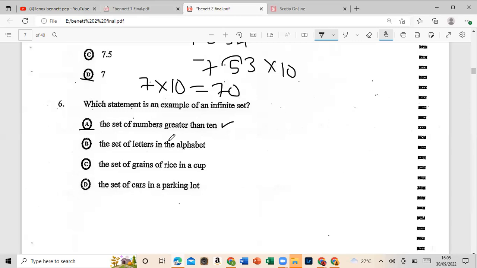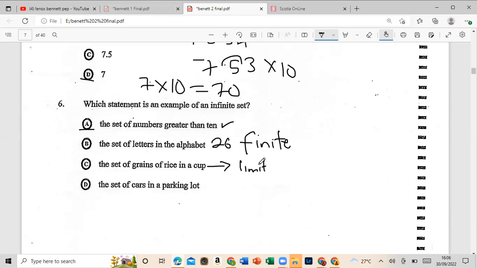Alright, the set of letters in the alphabet has a limit. We know that it has 26 letters, so that means it's a finite set. As I said, infinite means no ending. Students might be tempted to say the set of grains of rice in a cup. That also has a limit. While there might be many, because I know students will tend to think about many, don't confuse many with finite or infinite.